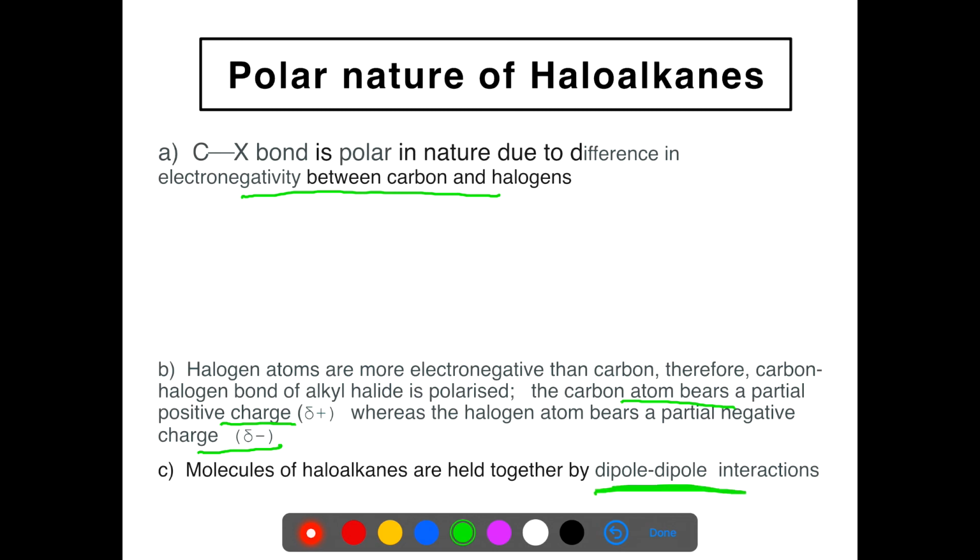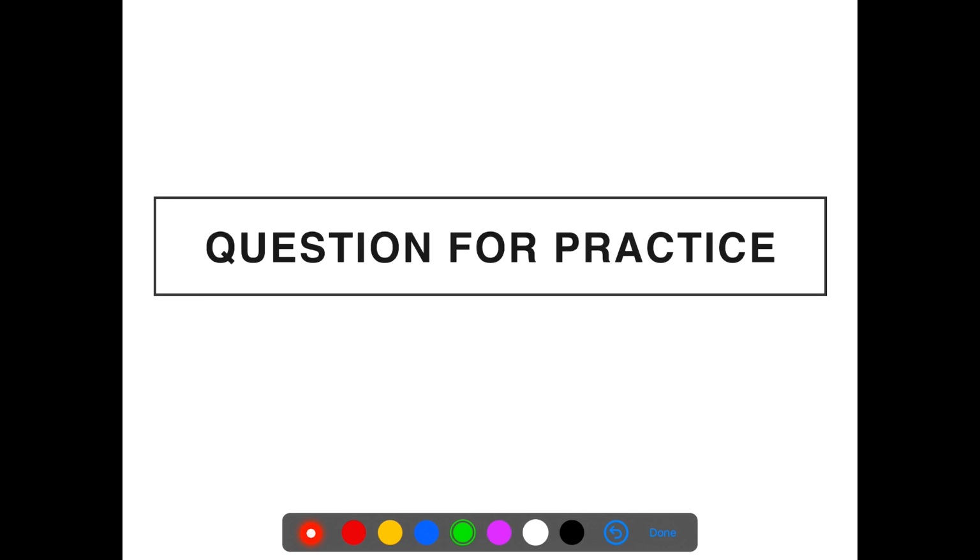Polarity arises in a molecule and the molecules are held together by dipole-dipole interactions. So this is the structure of polar nature. This carbon is sp3 hybridized and polarity arises in a molecule.